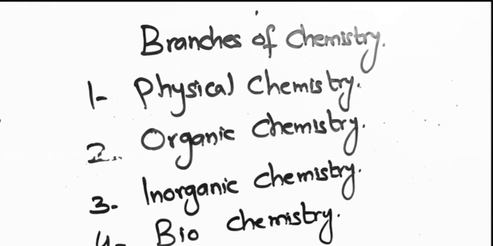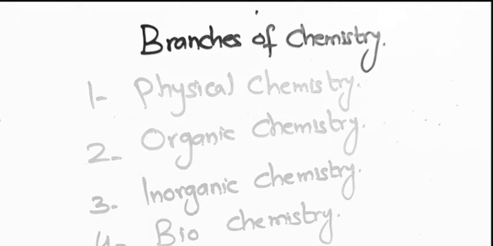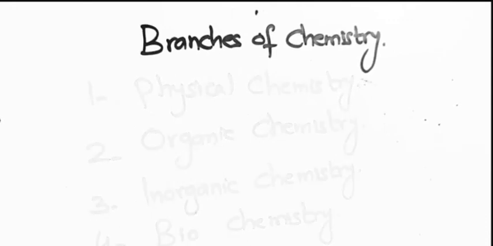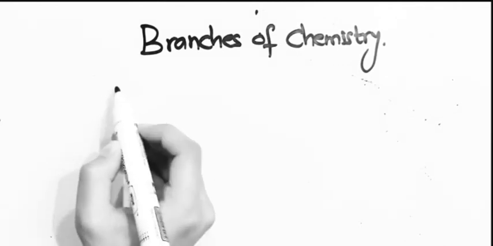As the name denotes, it is the chemistry of life. Bio means life. So in biochemistry, we'll study about all the physical and chemical changes that occur in the living organism, in the living bodies. Living organisms are also made up of some elements, some compounds. So in this branch, we'll study about all those compounds and the changes that are occurring on a daily basis in that living organism. For example, obtaining energy from food, metabolism, chemical changes during diseases and medicine, etc.